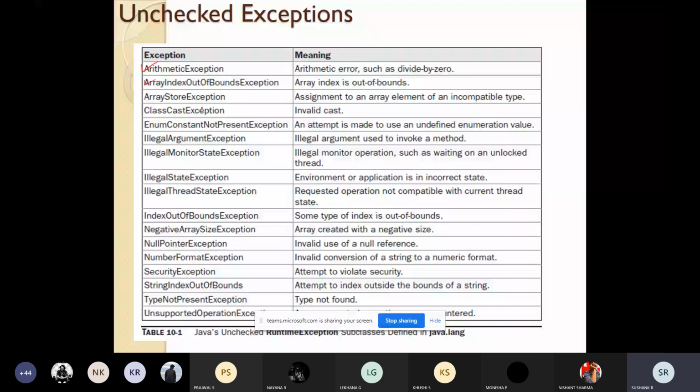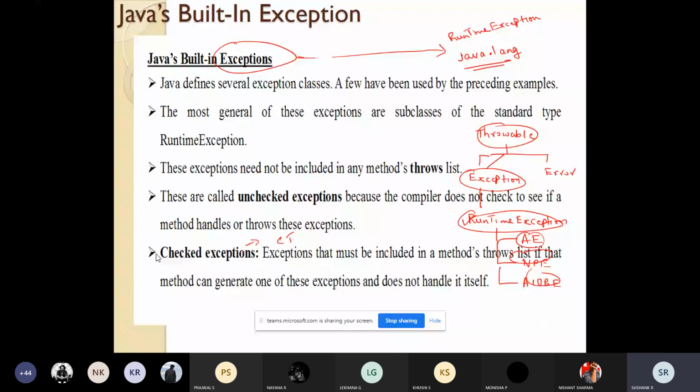Then what else have we studied? If you try to create an array with negative size, negative array size exception is also an unchecked exception. Null pointer exception, if you try to access an invalid null reference. All these are examples, all these are some subclasses of runtime exception. So here I wrote one diagram. Under this runtime exception, we have some subclasses. All these are those subclasses.